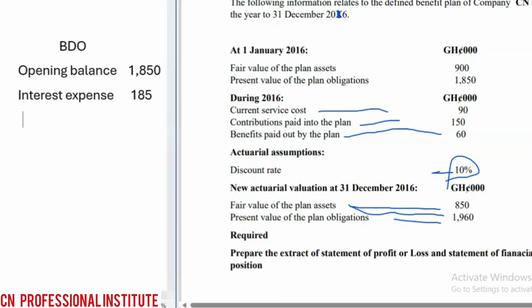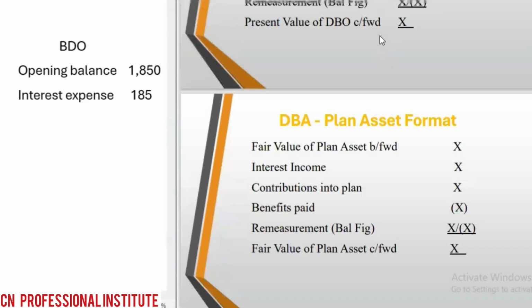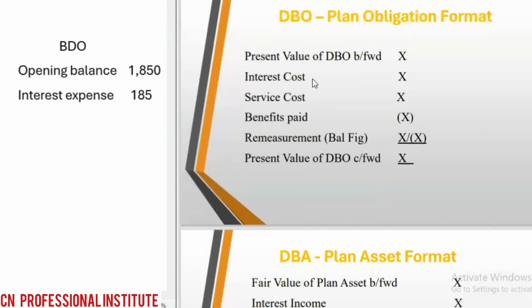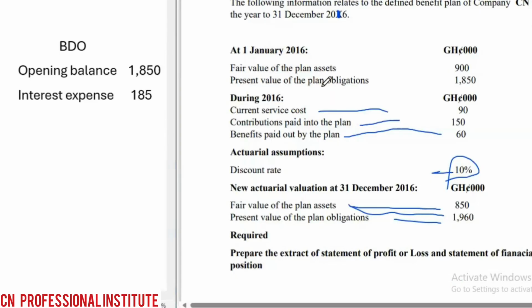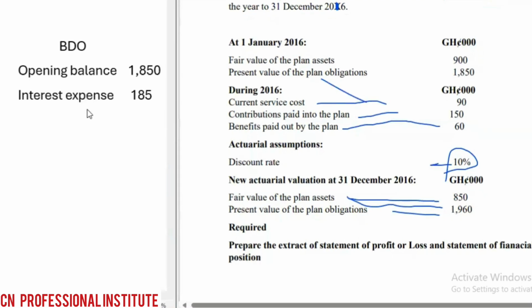Then if you check the liability here, the obligation, we have interest cost, then we have service cost. Service cost is just the increase in the present value of the liability. It increased the liability, so we add. So we have current service cost. What's our service cost? The service cost is 90. So we'll add the service cost of 90.